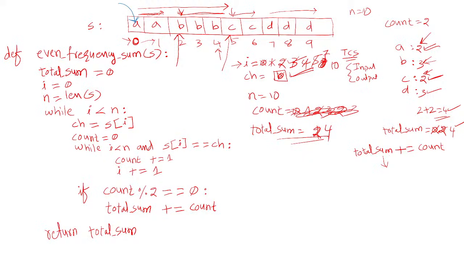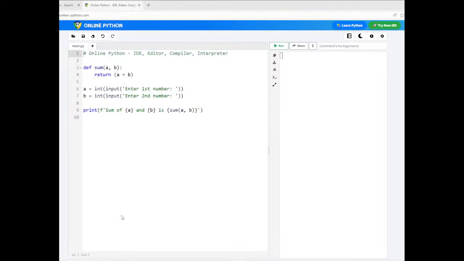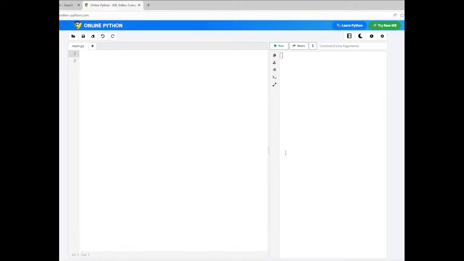All right, let us execute this. So let us move on to the online compiler. We'll remove this entire code. First we'll try to write the main program here. Okay, so this is our main program.